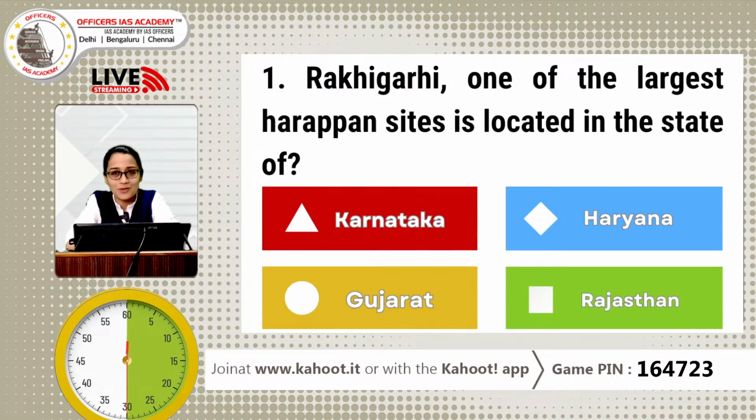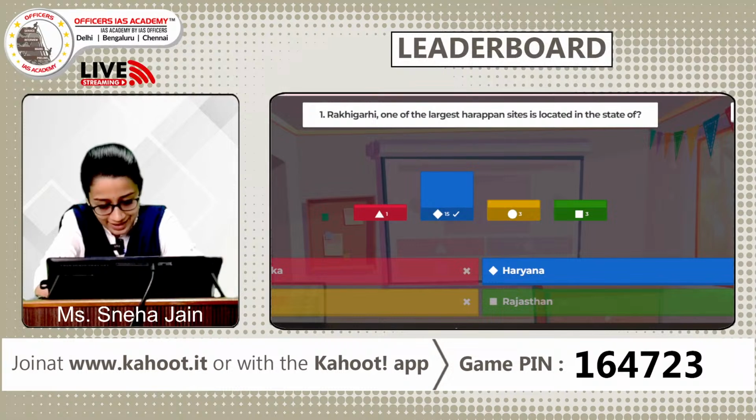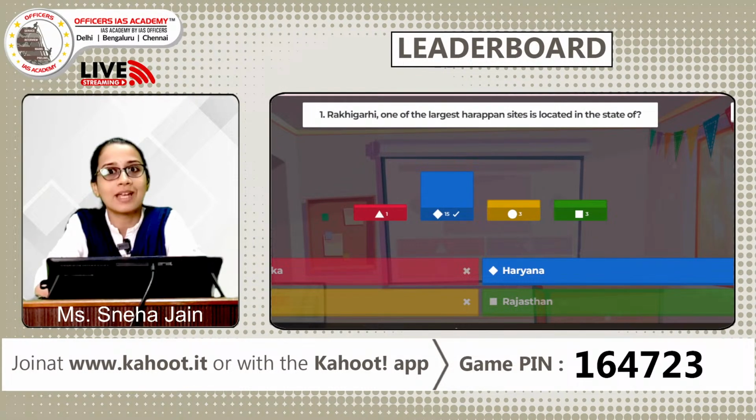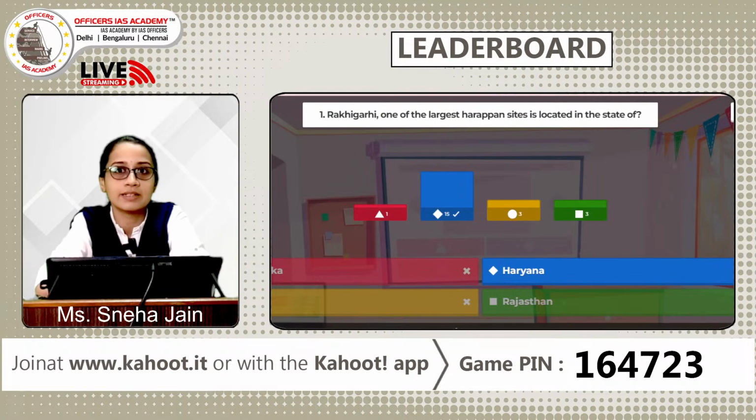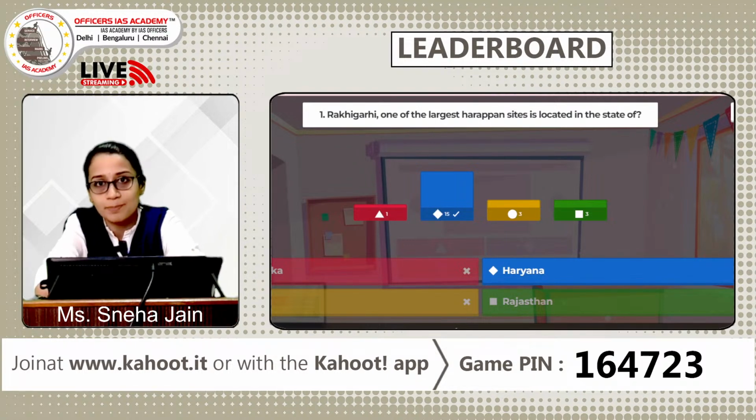So most of you have already marked your answer and it's beautiful. See, most of you have got it right. The correct answer is Haryana. It's located in the Hisar district of Haryana, and we know that it is one of the largest Harappan sites, a symbol of their early understanding of urban culture and planning.